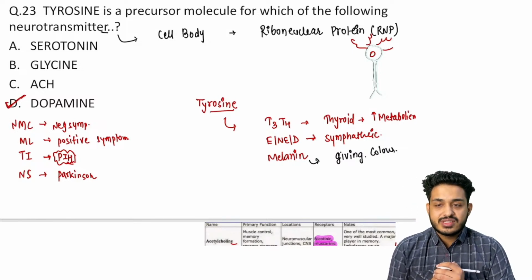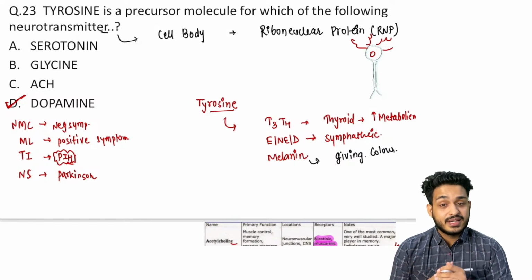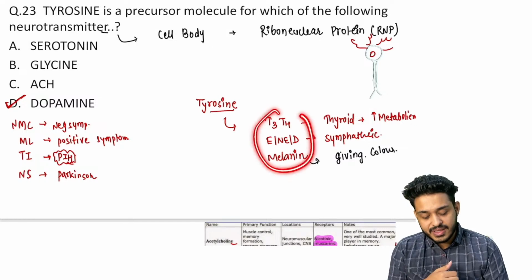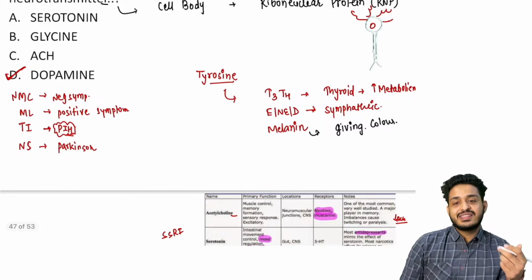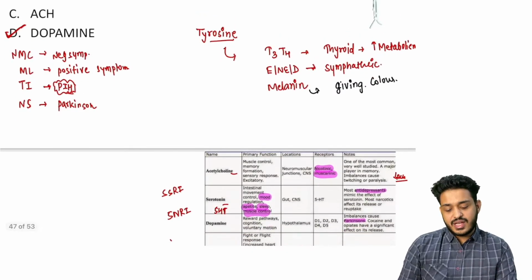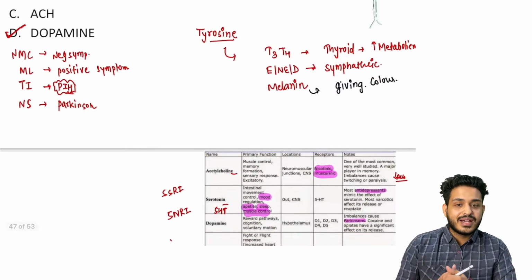You understand what this tyrosine is going to do, why people are taking black coffee now? I think you will understand, because it is going to activate your sympathetic nervous system. All the fat cutter drinks will be having this particular thing, right? T3, T4, that is going to increase your thyroid, and thyroid is responsible for the metabolism.